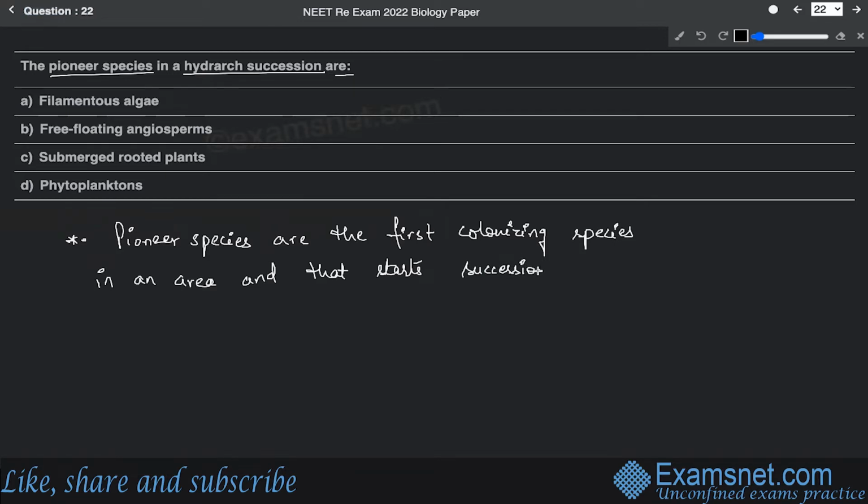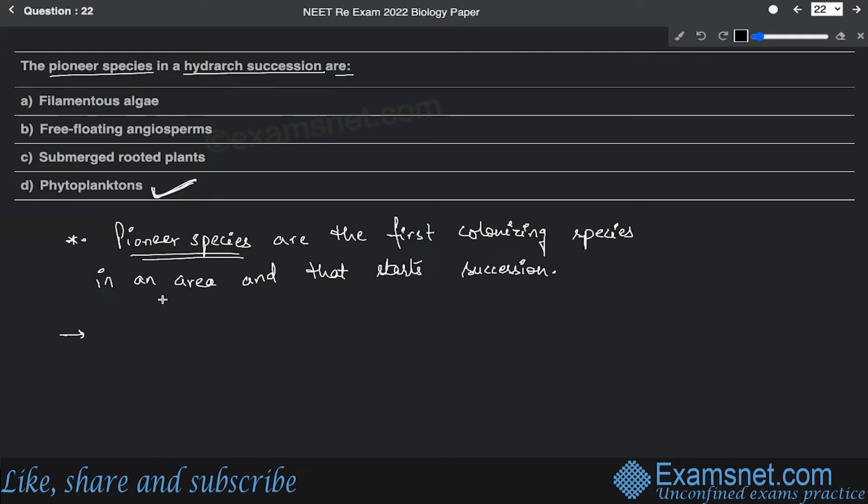This is actually going to start the process of succession. So that's why they are called pioneer species. All right. So in case of hydrarch succession, the first category of plant species that will be considered to be the pioneer species are the phytoplanktons.